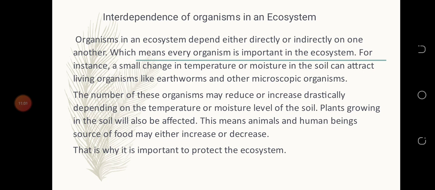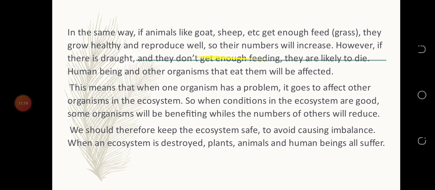It also decreases the animals because some will go hungry and die. And we human beings too, the food we were buying at a cheaper price will now be costly. So that is why it is important to protect the ecosystem. So you have to always protect our ecosystem.